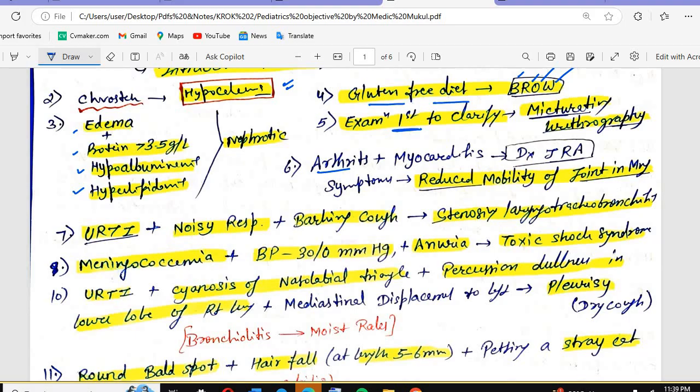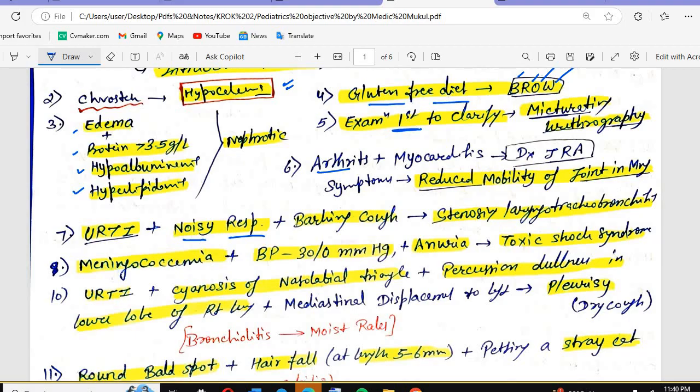ठीक है. Okay, tell me if there is a case of URTI, upper respiratory tract infection, the noisy respiration. Noisy respiration, you can say the stridor will be there. Barking cough, that is seen in which condition? Croup, stenosing. What is another name of stenosing laryngobronchitis? Croup. Yeah, croup. ठीक है.